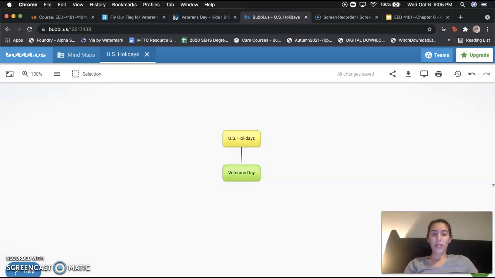So first, I do want to take a look at our graphic organizer, which is on the screen. As you can see, we have first U.S. holidays, because that is our big concept. And then we have what we're talking about today, which is Veterans Day. So now I want to think as a class about what we want to add to it. So raise your hand when you do have an idea.